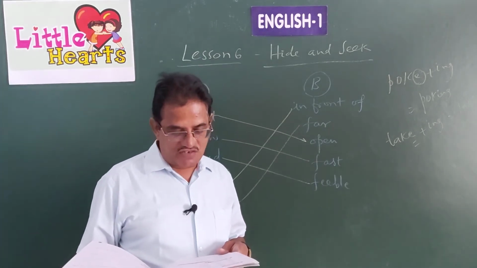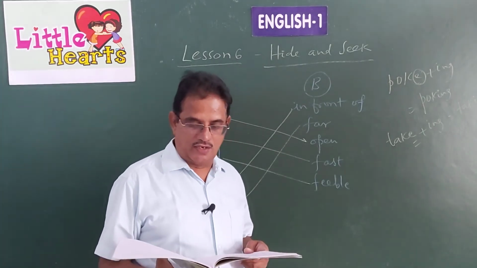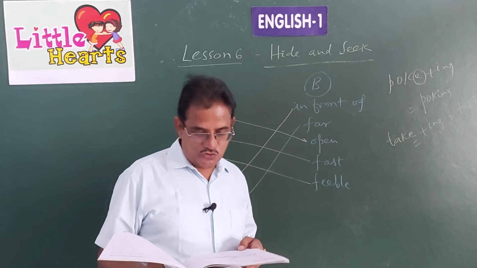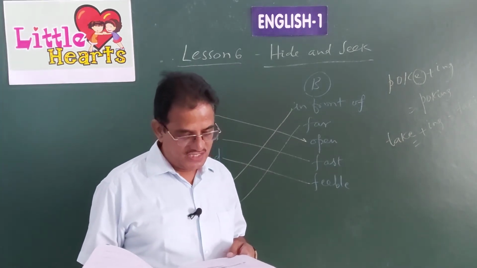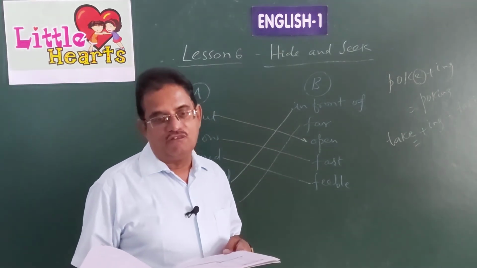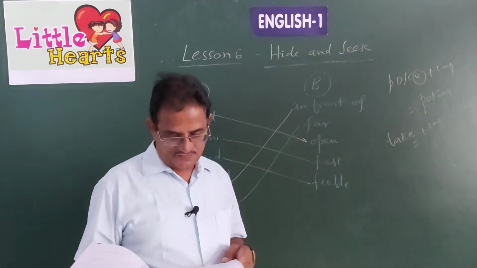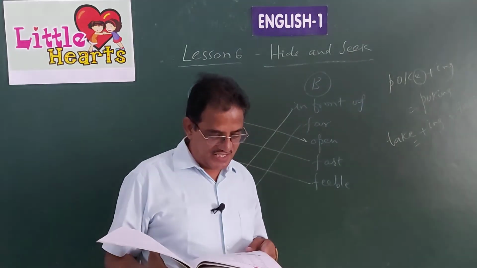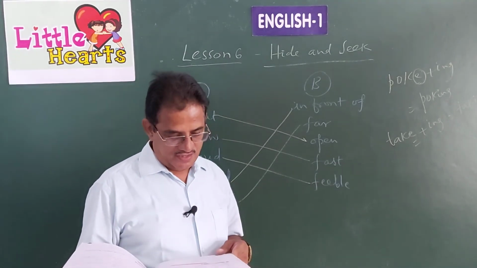There are some words given there in the red box: from, by, to, behind, on. So you need to fill in the blanks here with appropriate words. First sentence, it is poking out dash behind the shed. From behind the shed. Second sentence, Nikhil has only one shoe on. On you have to write.